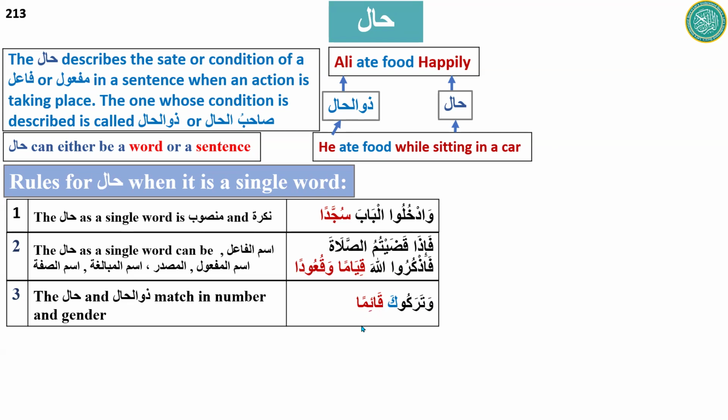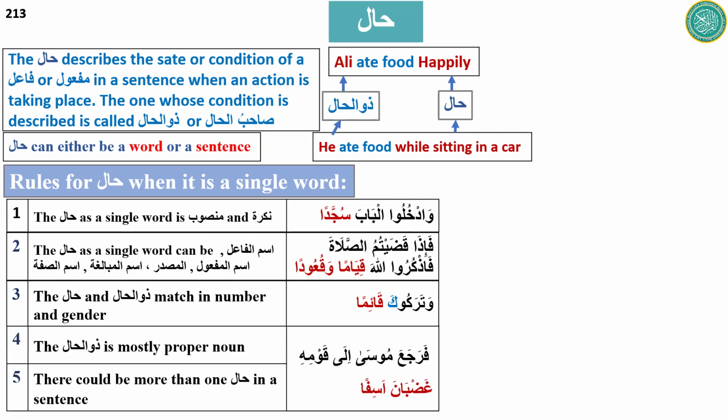And the condition of this maf'ul is qaiman. Sir, what is qaim? Standing. It is from qama. Is it like a masdar, or like a sifa? One who stands is ismul fa'il. Okay, qaim. And how does it match in number and gender? Ka is masculine, singular. Qaim is also masculine. Qaiman, qaimuna, qaimina. Qaiman is also singular.